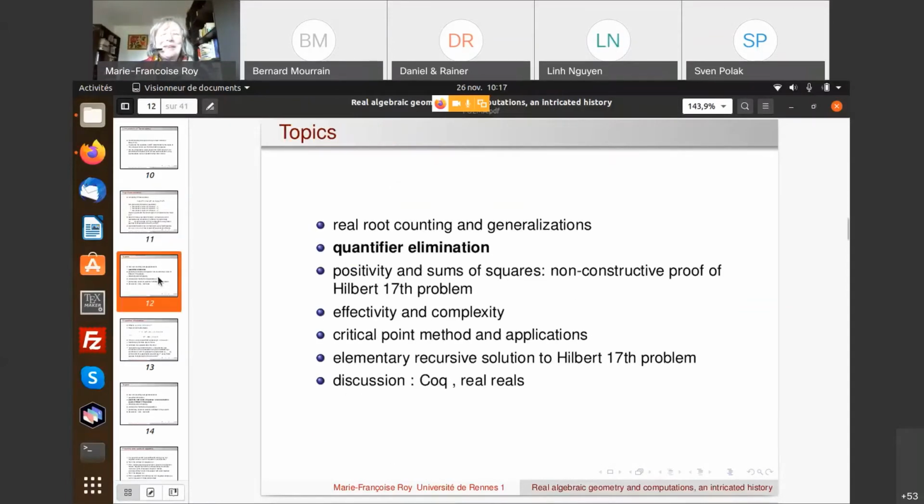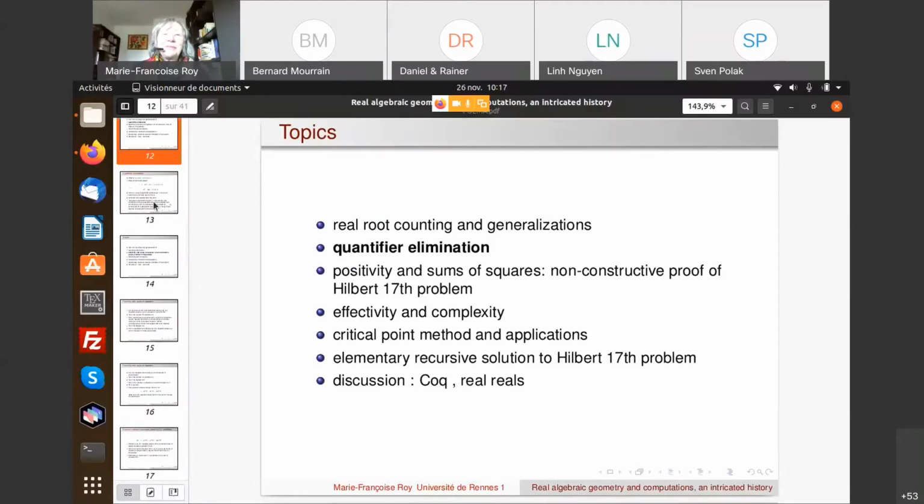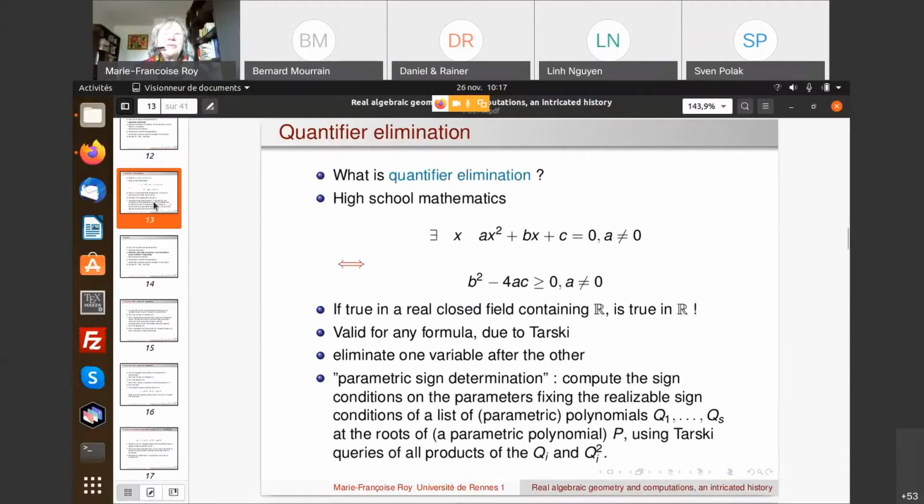Okay, so now we go to quantifier elimination. Quantifier elimination is a very important problem in real algebraic geometry, and I always take this very basic example to explain it, because it's a generalization of high school mathematics you all know about: the existence of a real root for a polynomial of degree 2, by this I mean a polynomial which is really of degree 2, so a is not 0, is given by checking the sign of the discriminant, which in this special case is b squared minus 4ac.